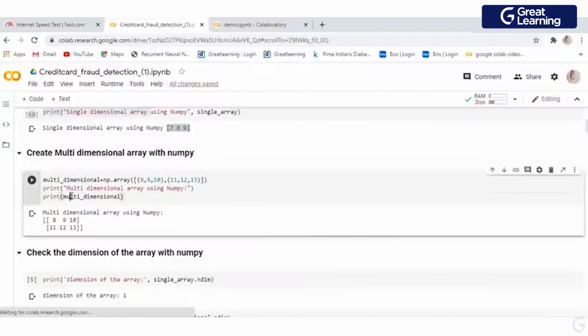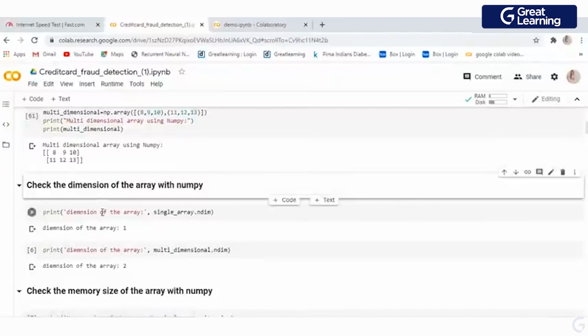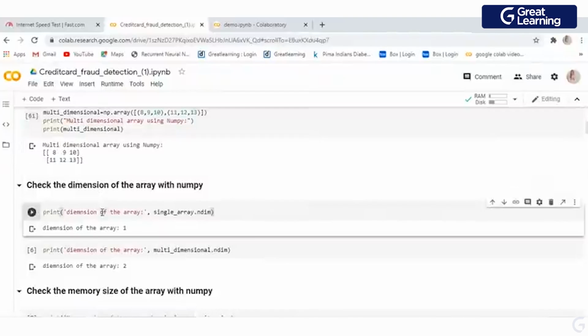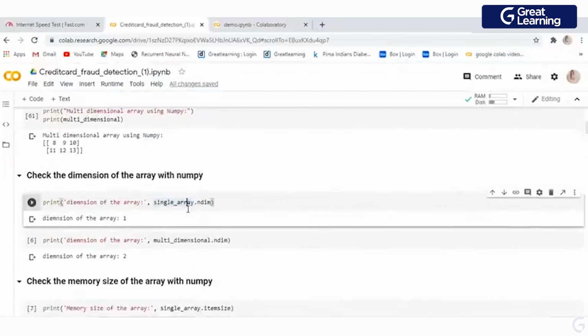Okay. Now we will have a look at the multi-dimensional array. How can I do that? For a multi-dimensional array, you need to provide each dimension's elements. For my case, you can see 8, 9, 10 is my first dimension and 11, 12, 13 is my second dimension. So this is how I mentioned my dimensions. So here my dimension is 2. But if you have a big array and you don't know what the elements are and what dimension that particular array has, to check that, you need to use the .ndim attribute, right? That .ndim will return what the dimension of your array is.